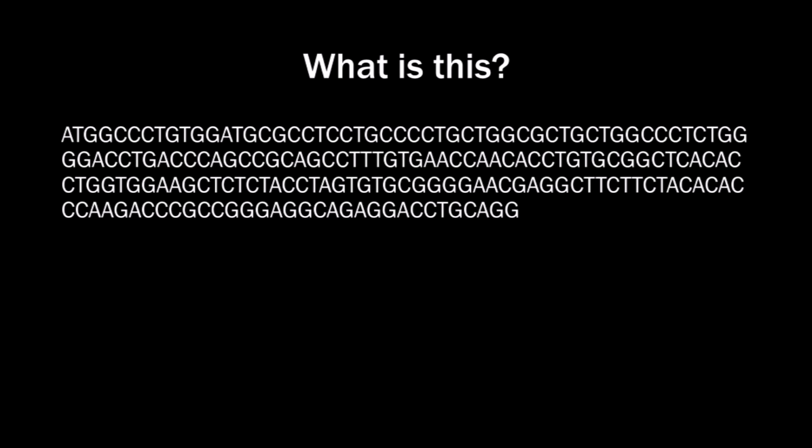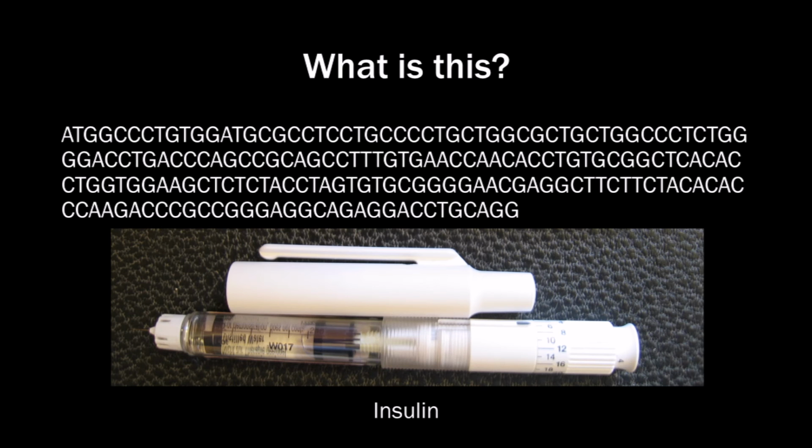And now let's see what this code is for. Insulin. So let's assume that this code would somehow accidentally get translated into a protein. This can't just happen, but let's assume it. Then what would we have? Life? No, we would have insulin. Insulin is a complex chemical, a hormone. It's essential to us. People suffering from diabetes don't have enough insulin, so they can inject some insulin with a pen like this. Without insulin you die.